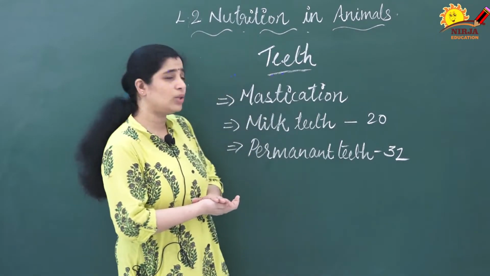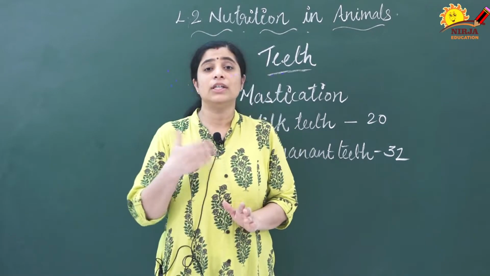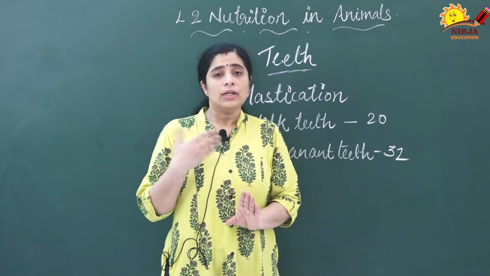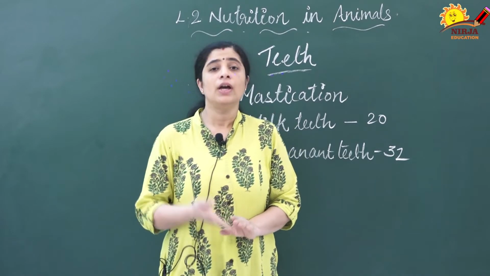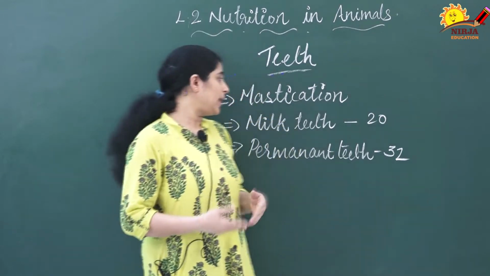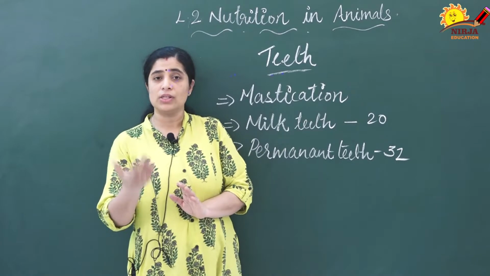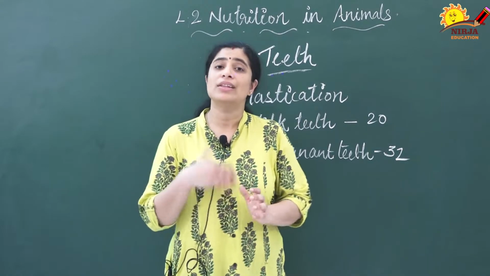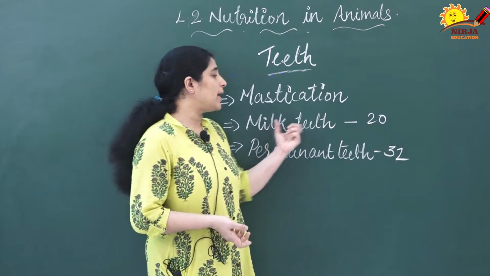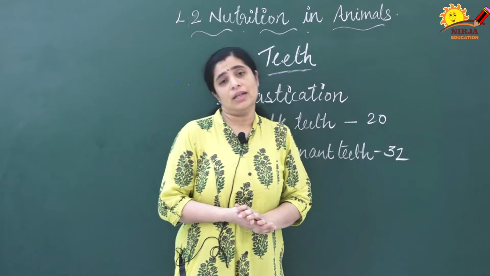You may have noticed that in small kids the teeth fall out and new teeth come instead. These teeth that fall out are known as milk teeth. When you were a baby, this happened to you also, the teeth were falling out. So these teeth are known as milk teeth. A total of 20 milk teeth are in the kid.